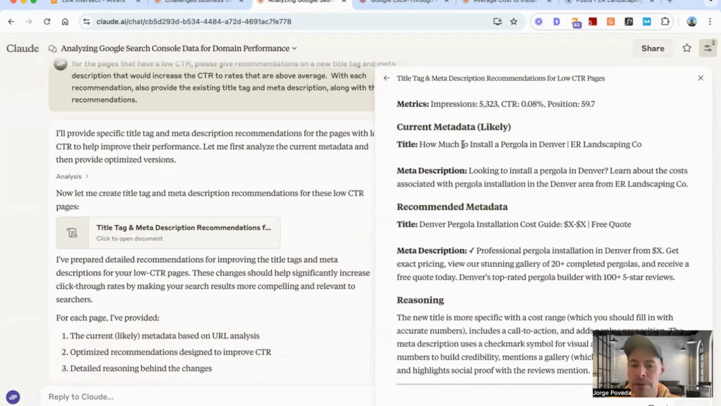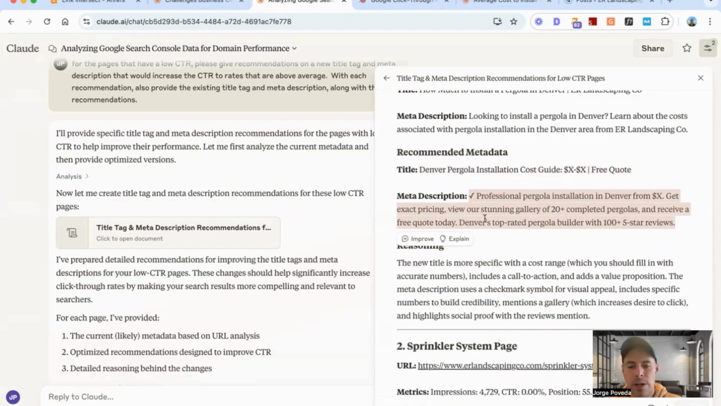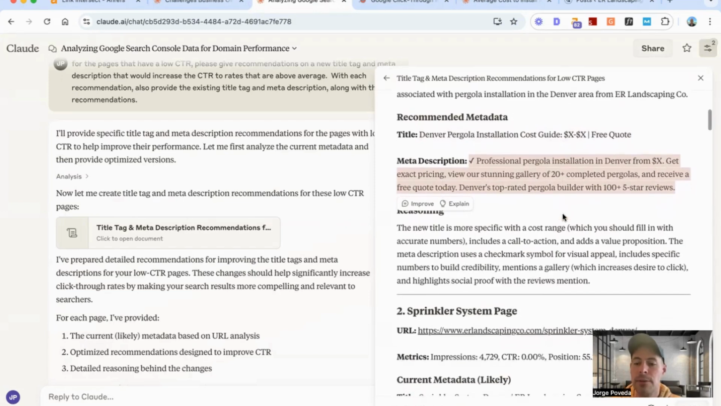And so now compare this title that it currently has to the one that it's recommended. Check this out. Denver Pergola Installation Cost Guide. And then here's a price range that I can update, right? And then it says free quote. Okay. And this meta description right here is better too. It says professional pergola installation in Denver from, let's say $3,000, right? Get exact pricing, view our stunning gallery of 20 plus completed pergolas.